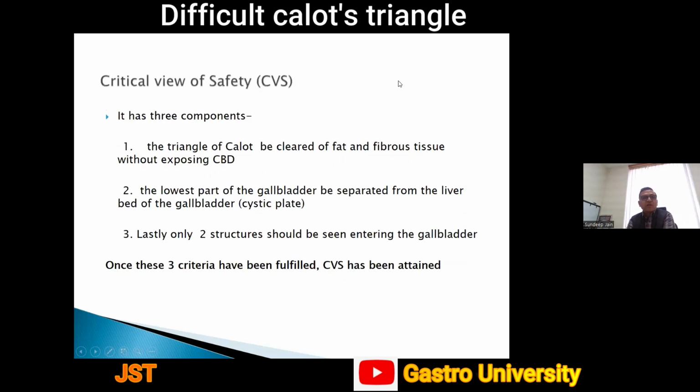Now coming to the critical view of safety, the three components include: the triangle of Calot must be cleared of fat and fibrous tissue without exposing the CBD. This is very important, that CBD must not be exposed. In other words, it can happen only if your dissection is close to the gallbladder. So this is an important part. You must always remember to remain close to the gallbladder. Second, the lowest part of the gallbladder is separated from the liver bed of the gallbladder, that is the cystic plate. And lastly, only two structures, that is cystic artery and cystic duct, should be seen entering the gallbladder. Once these three criteria are fulfilled, CVS has been attained.